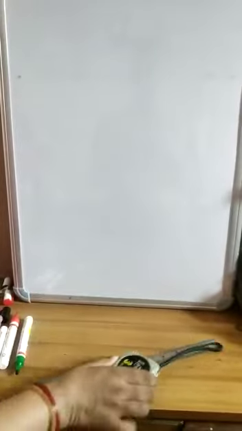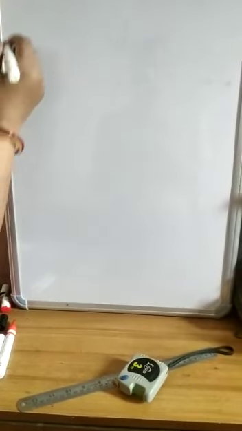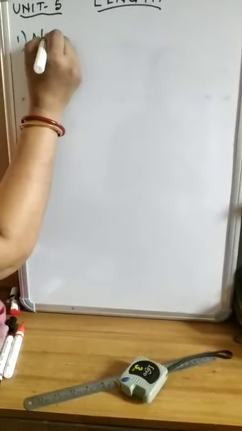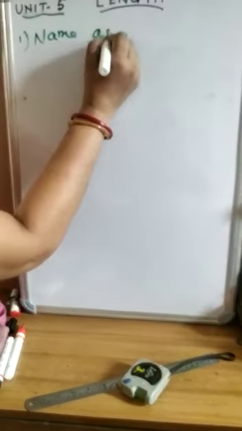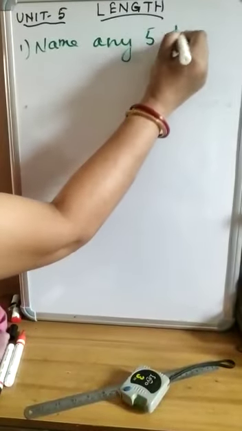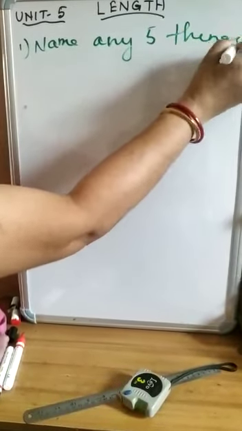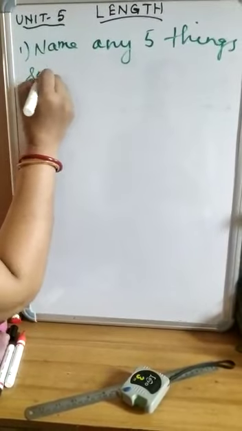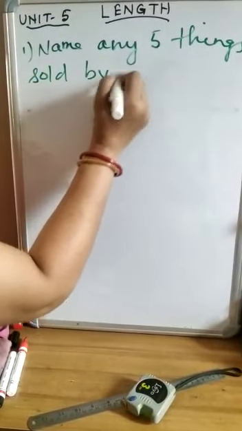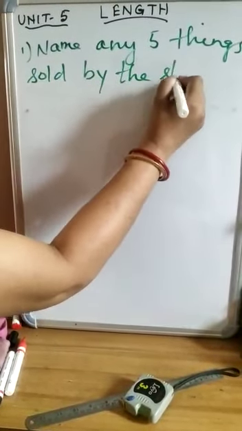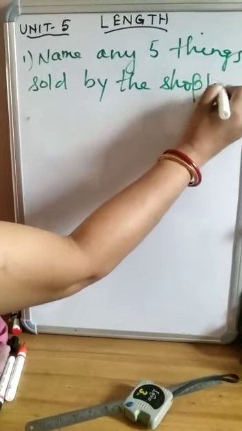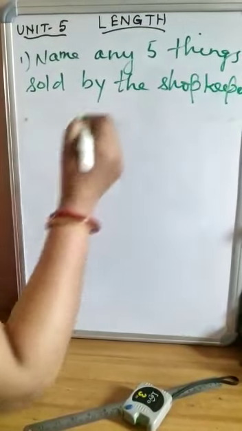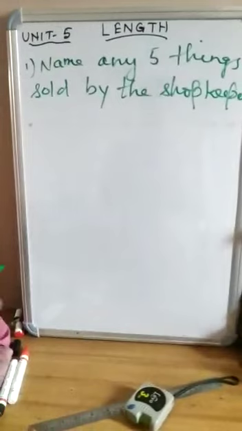Right? Now, children, name any 5 things that are sold by the shopkeeper. Children, you have gone to the shop, might have gone to the market.